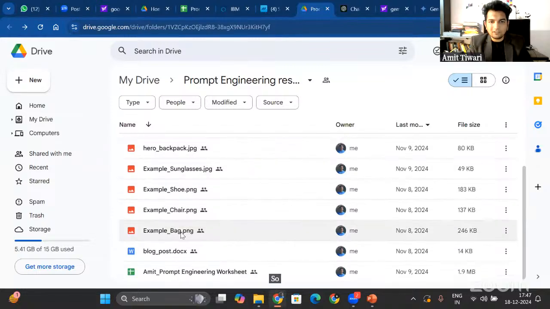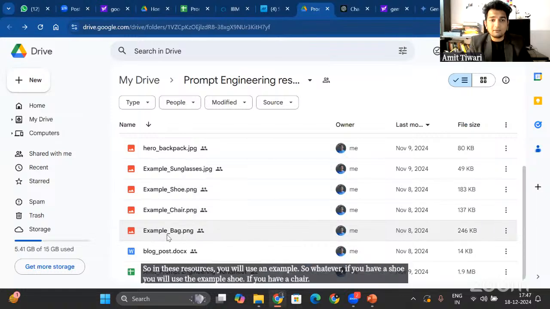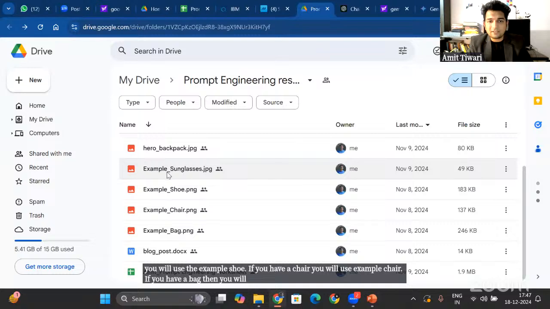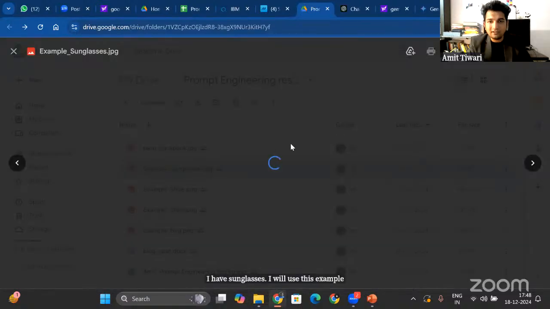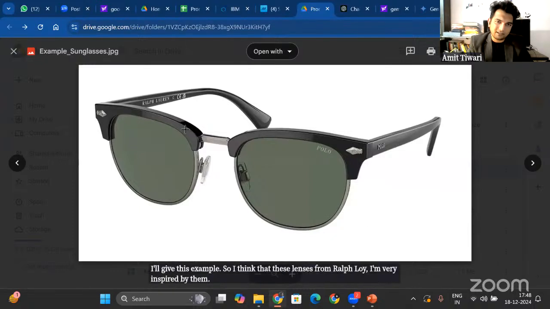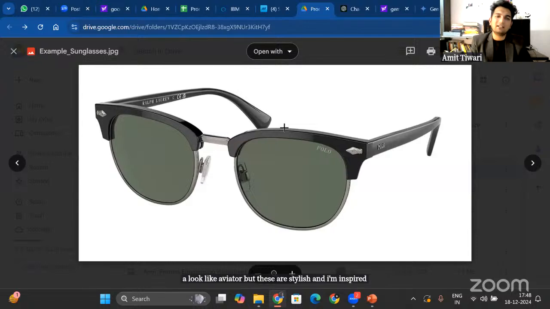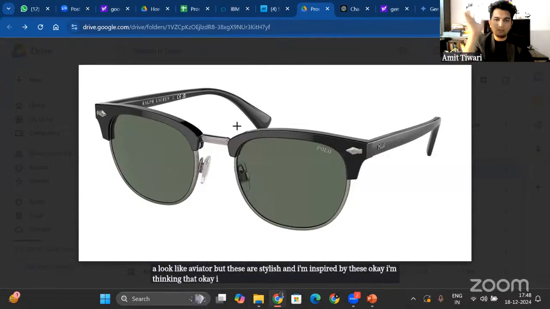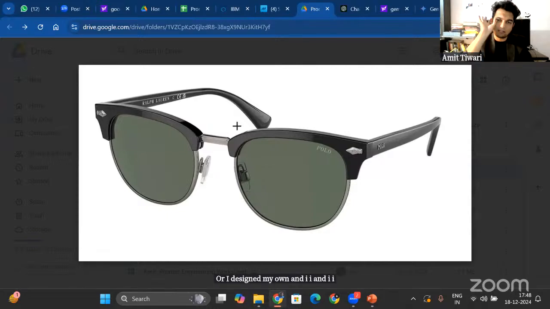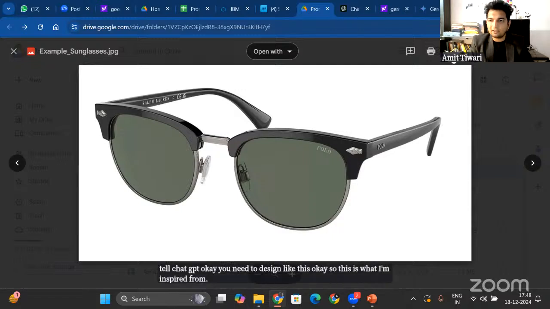So in these resources, you will use an example. If you have a shoe, you will use the example shoe. If you have a chair, you will use the example chair. If you have a bag, then you will use the example bag. I have sunglasses, so I will use this example sunglasses. So I think that these lenses from Ralph Lauren, I'm very inspired by the look. Okay, this does not have a look like aviator, but these are stylish and I'm inspired by these. I'm thinking that I design my own, and I tell ChatGPT, you need to design like this. So this is what I'm inspired from, and I'm downloading this.